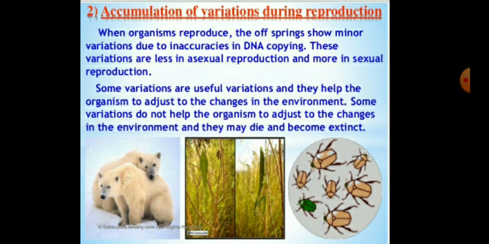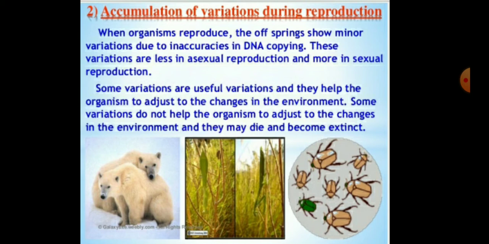The offspring show minor variation, where variation means some changes due to inaccuracies in DNA copying. These variations are less in asexual reproduction and more in sexual reproduction, because in sexual reproduction the process of recombination and crossing over occurs.